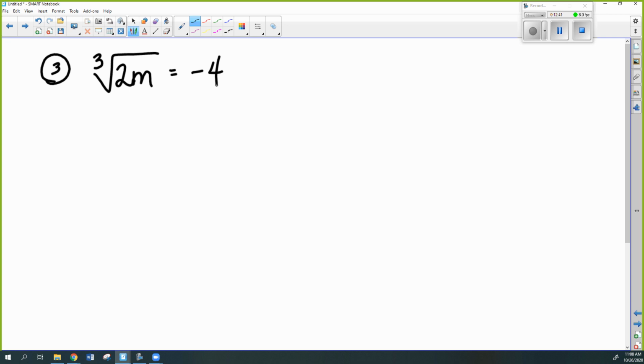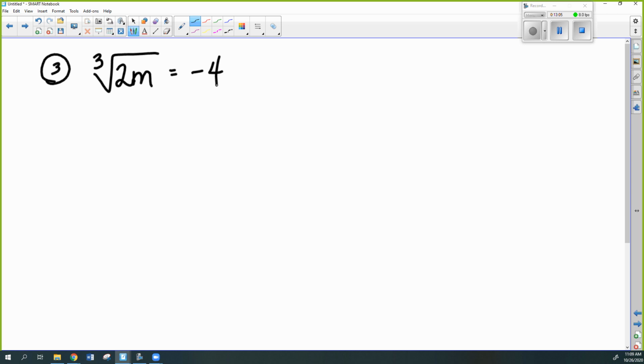All right, now I've got a cube root and I set it equal to a negative. Can I use the thing I just talked about though, about it being no solution automatically? Can I use that? Remy's saying no, and he's right, because it's not an even root equal to a negative. It's an odd root equal to a negative, so I have to keep going.